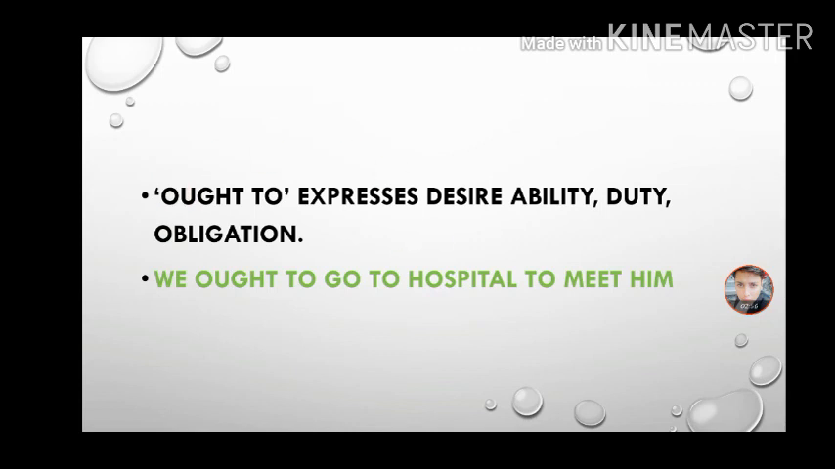So student, this was all for the day. I hope you understood about the modal auxiliary verbs, that is, how to use these auxiliaries in a sentence.